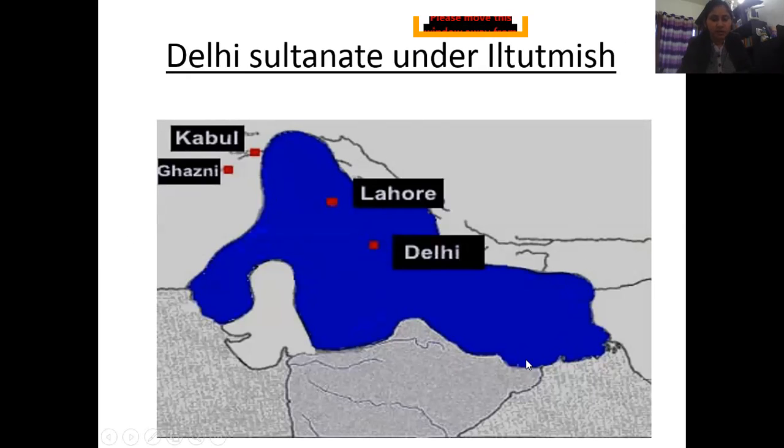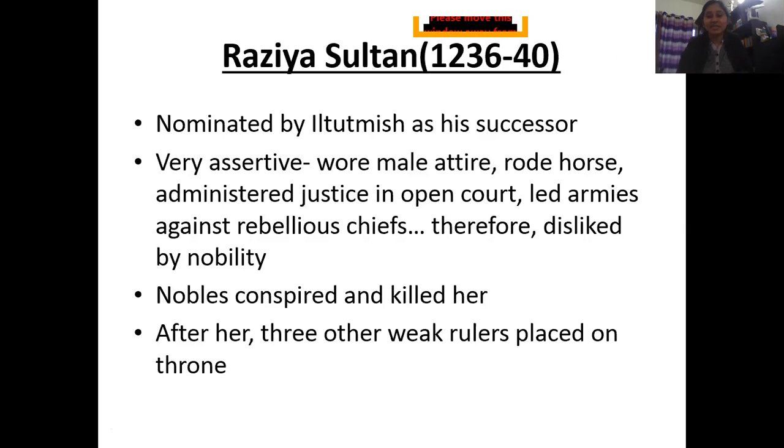After him, he was succeeded not by his son, but by his daughter named Razia Sultan. She was a very assertive lady who wore male attire, rode horses, etc. And all these things were not liked by her nobility.